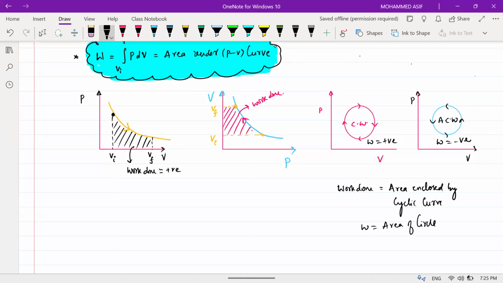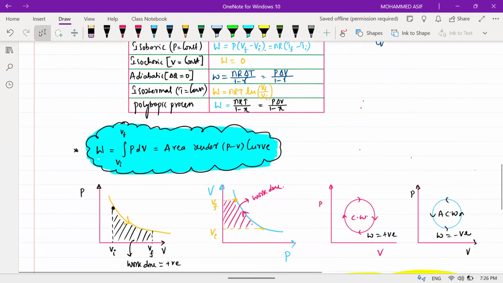As it has two different radii, the work done will be equal to pi into R1 square divided by R2 square. That I'll do later. Just try to remember here: work done is equal to area of circle, or area enclosed by the cyclic process. Am I clear?